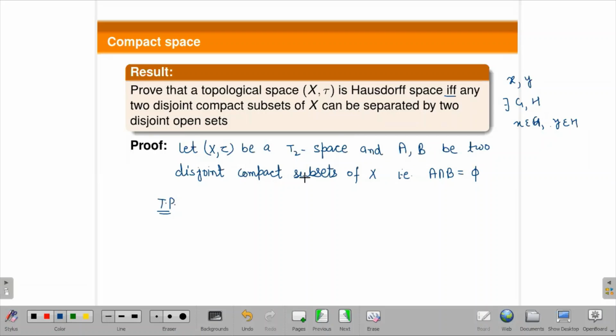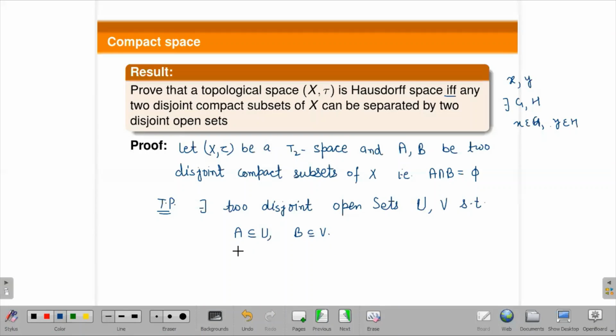That these two compact subsets are separated by two disjoint open sets. It means for any disjoint compact subsets A and B of X, there exist two disjoint open sets U and V such that A is contained in U and B is contained in V, and obviously U intersection V is empty.